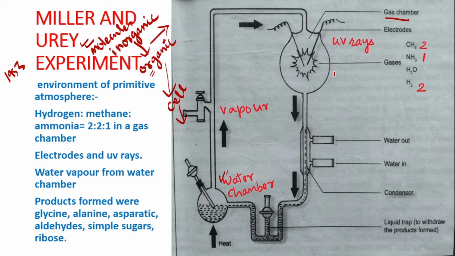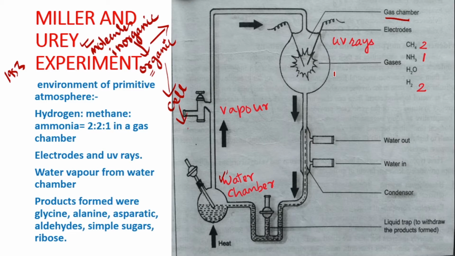The ratio is hydrogen 2 parts, methane 2 parts, ammonia 1 part, 2:2:1. Ammonia is the least amount. You have to remember this ratio. These gases were filled in this ratio inside the gas chamber.